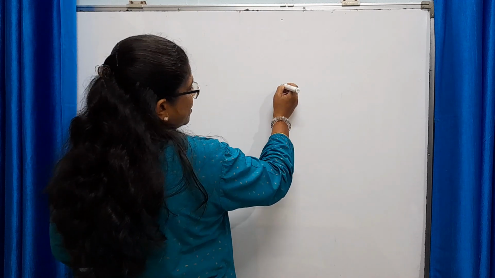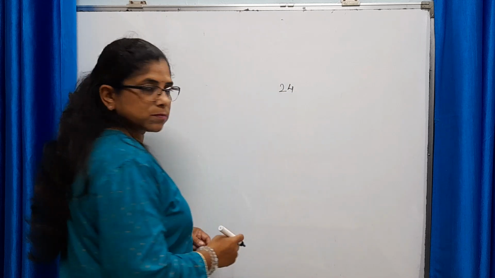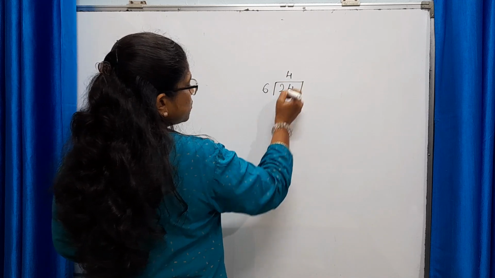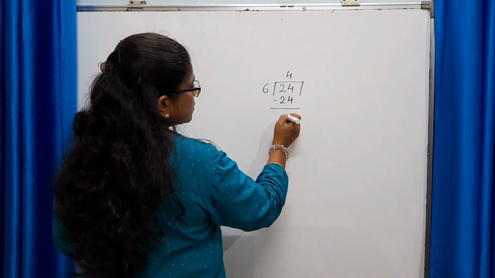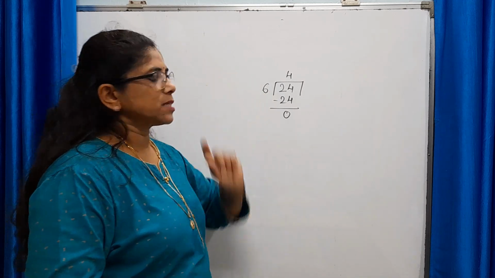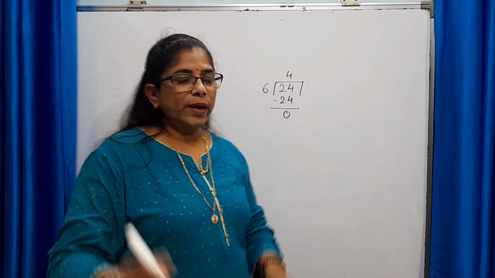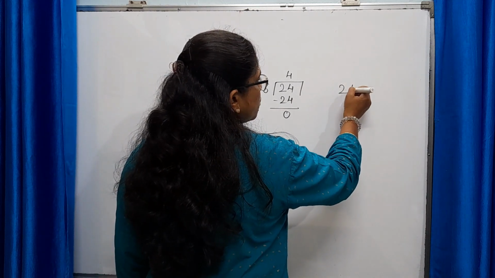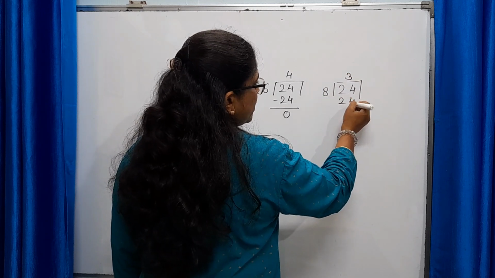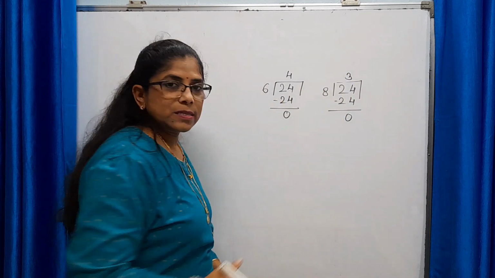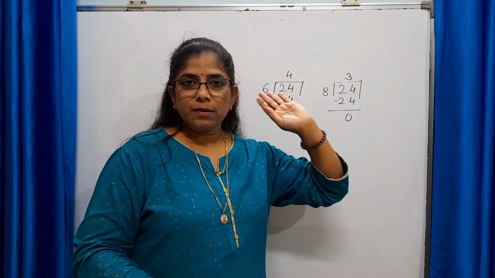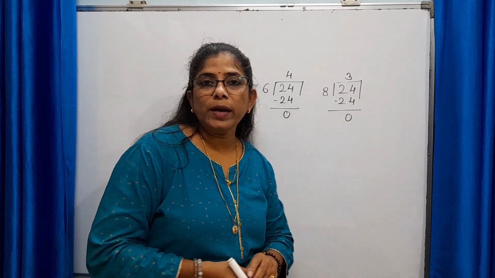See, now if we take number 24, we'll divide it by 6. 6 fours are 24. Remainder is 0. Means 24 is exactly divided by 6. 6 is factor of 24. We'll also divide this 24 by 8. 8 threes are 24. Remainder is 0. Means 24 is exactly divisible by 8. So even 8 is factor of 24.